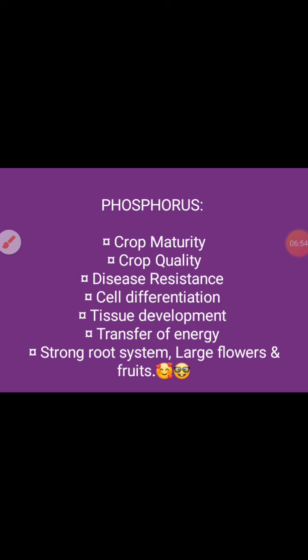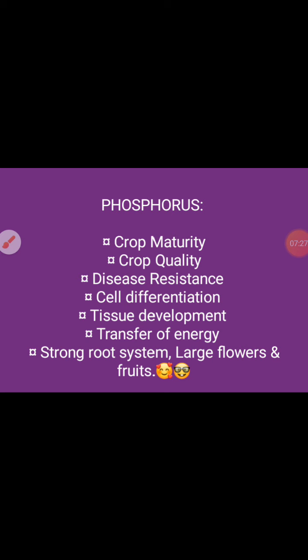Okay, so what is the role of phosphorus? Phosphorus not only gives fruit, but it gives fruit fast. If you put only nitrogen, what happens? Your plant will grow and after 8 years it will give fruit. But do I have so much patience? No, I want mangoes very fast in the season. So I want crop maturity. Phosphorus improves crop quality. Not only that, it speeds up the crop maturity.